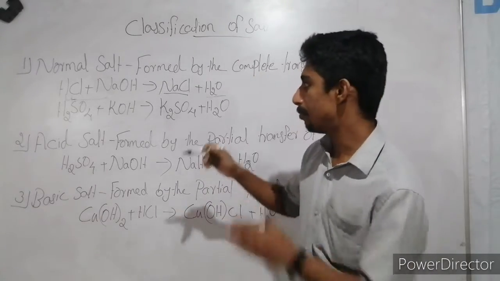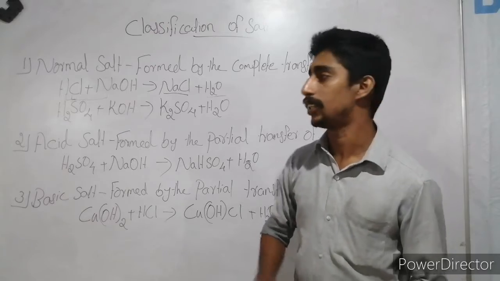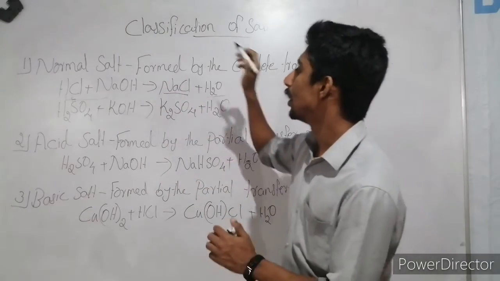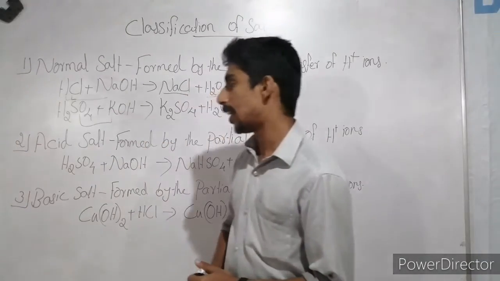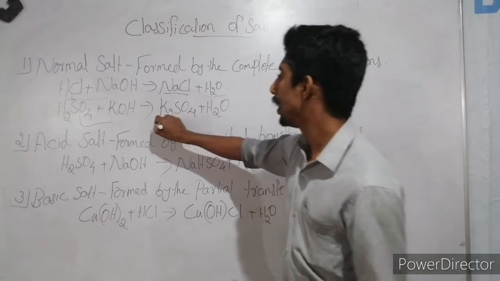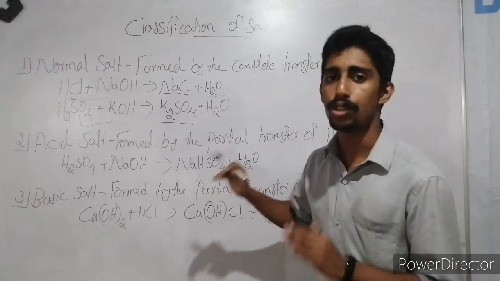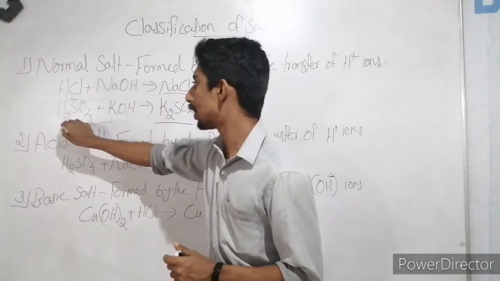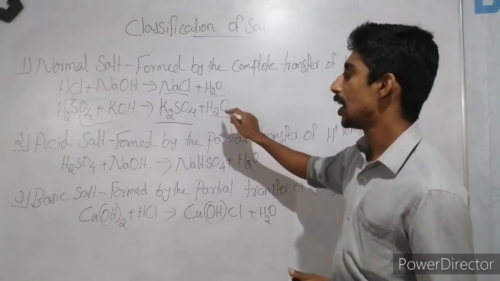Or if you take sulfuric acid reacting with potassium hydroxide, H2SO4 plus KOH, then potassium will react with the sulfate radical and form K2SO4, potassium sulfate, and hydrogen will react with the hydroxide part and form water.